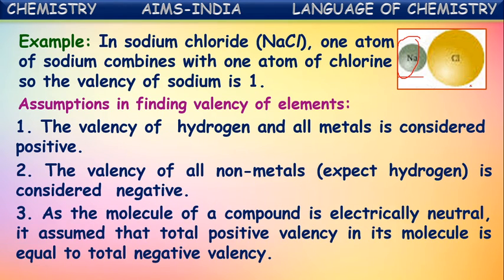And as the molecule of a compound is electrically neutral, it is assumed that the total positive valency in its molecule is equal to the total negative valency. Yes, generally the molecules of compounds are neutral. From this we can say the total positive valency in a molecule is equal to the total negative valency in that molecule. They will nullify each other.